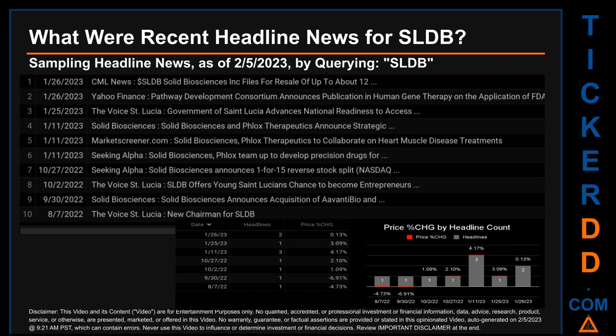Friday, September 30, 2022 was the day with the highest percentage change in price when we compare opening versus closing price for the ticker. The day saw a drop of -6.91% when SLDB opened trading at $7.52 and closed at $7. There was one found headline when Solid Biosciences published the headline that read, Solid Biosciences announces acquisition of Avanti Bio and